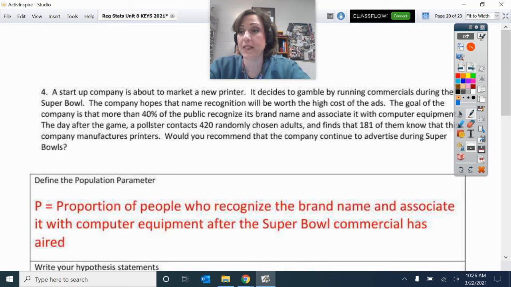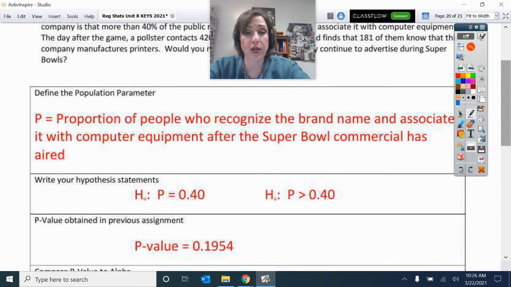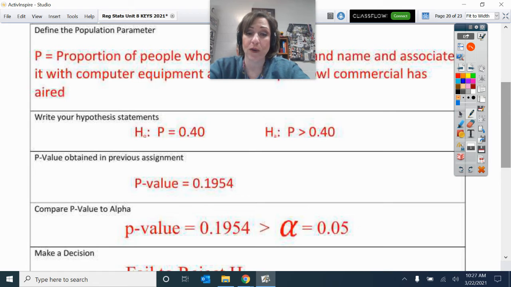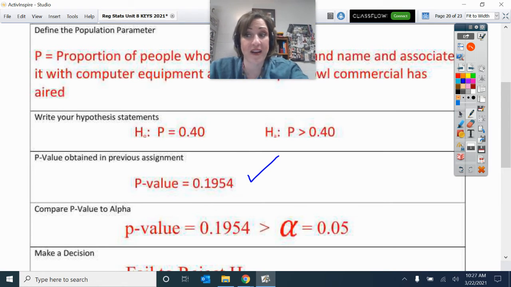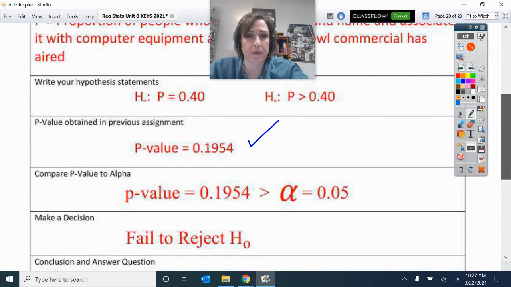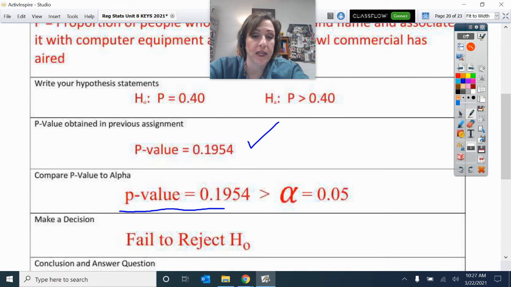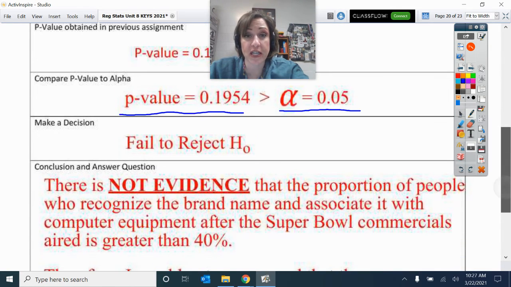All right, our fourth one was about that computer company wanting its brand to be recognized and associated with the computer equipment after the Super Bowl commercials have aired. Has it increased? Well, that p-value was actually pretty big, 0.1954. That very much could be because of sampling variability. P-value equals 0.1954, definitely greater than our alpha of 0.05. So our sample would not be in the rejection region, so we fail to reject.